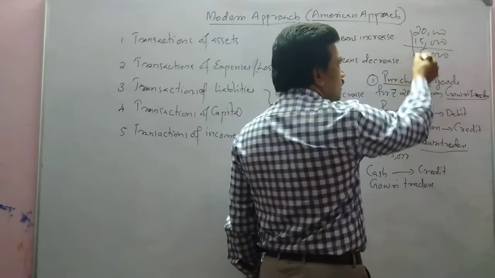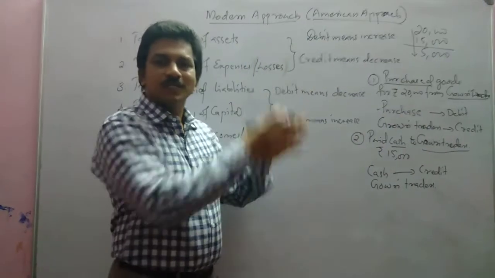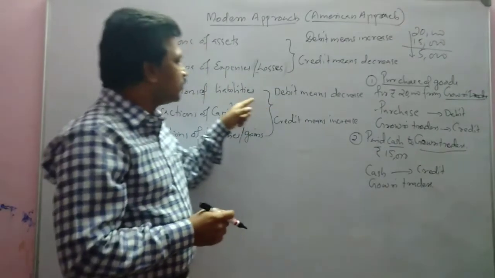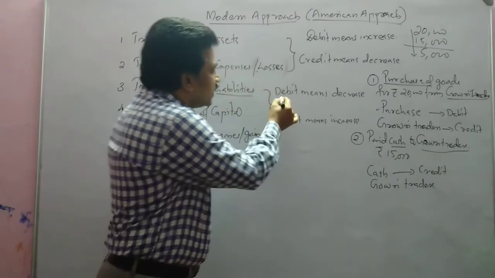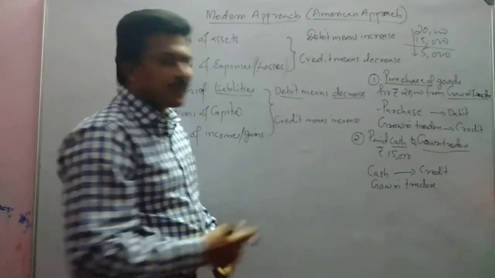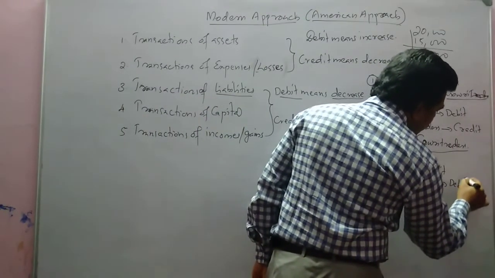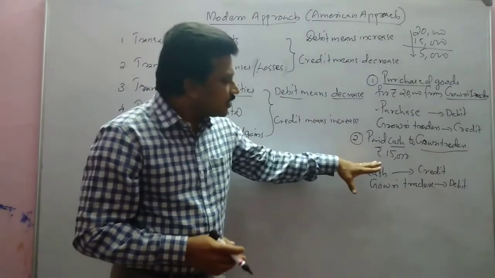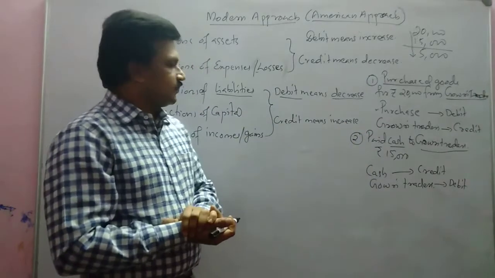From 20,000 it decreased to 5,000. So the liability decreased. Transactions of liability: debit means decrease. So Gauri Traders will be debited. Okay, so that is the treatment of debit and credit in this transaction.